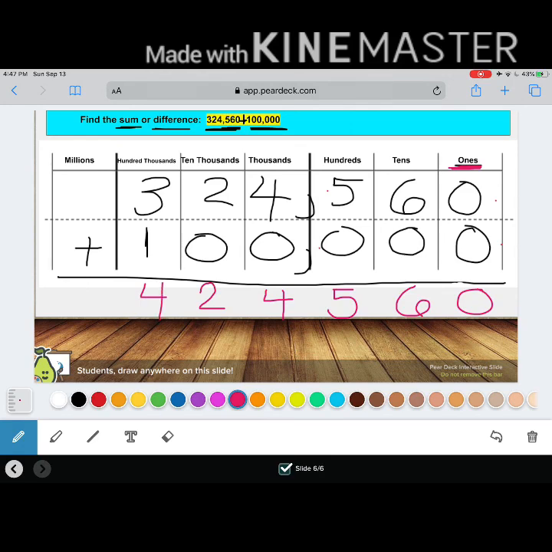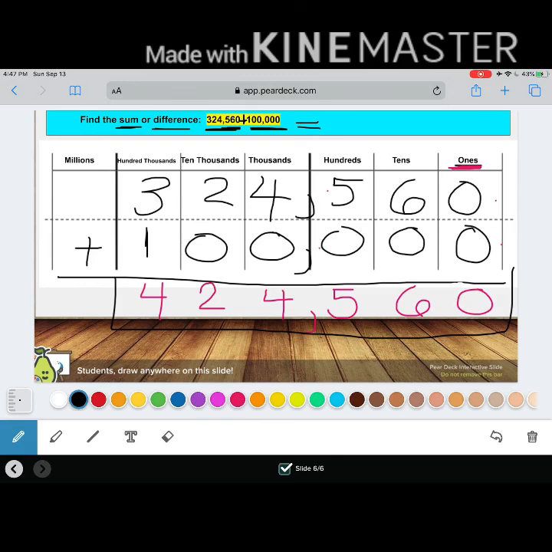Good job. 400,000s. Don't forget that comma. Where is my comma going to go? Remember, after every 3, I drop a comma. So where am I going to drop my comma? Good job, between the 4 and the 5.